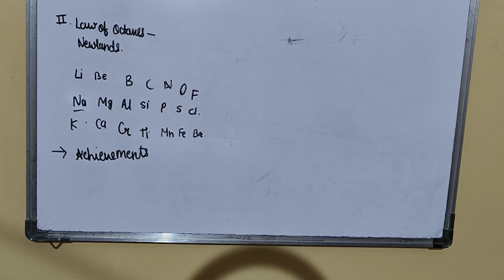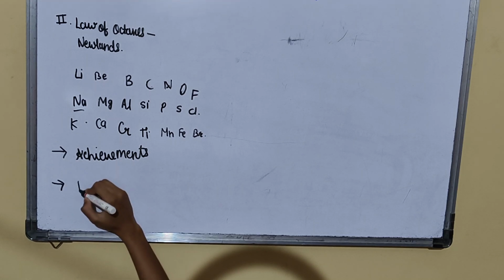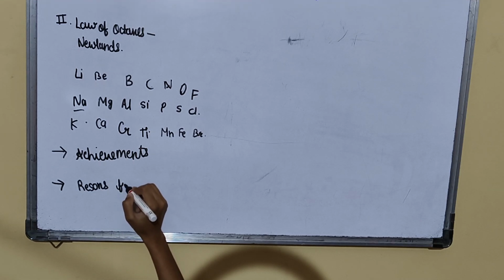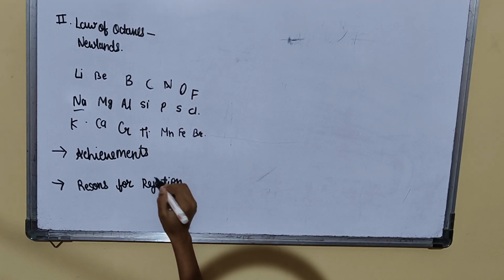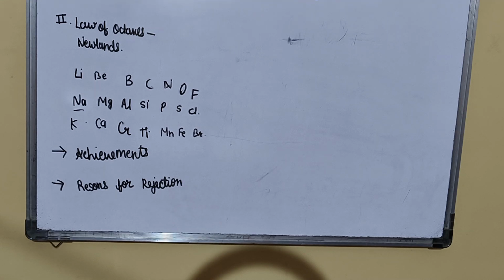Now, there are the reasons for rejecting Newland's classification of octaves. First, it was applicable only till calcium. It is applicable for the elements up to calcium. It failed with heavier elements beyond calcium.